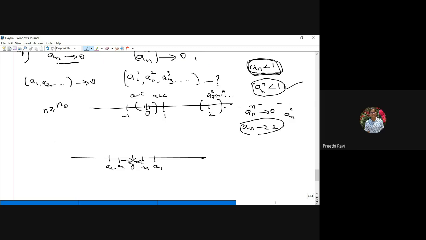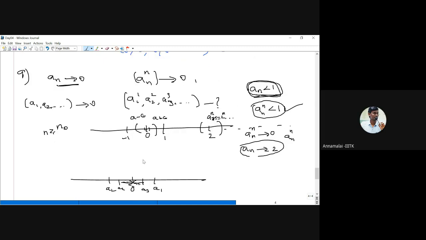Okay, sir. So if an converges to 0, then a_n to the power n also converges to 0, because all the a_n are less than 1. This is a very important point. Otherwise, we cannot say a_n to the power n converges.